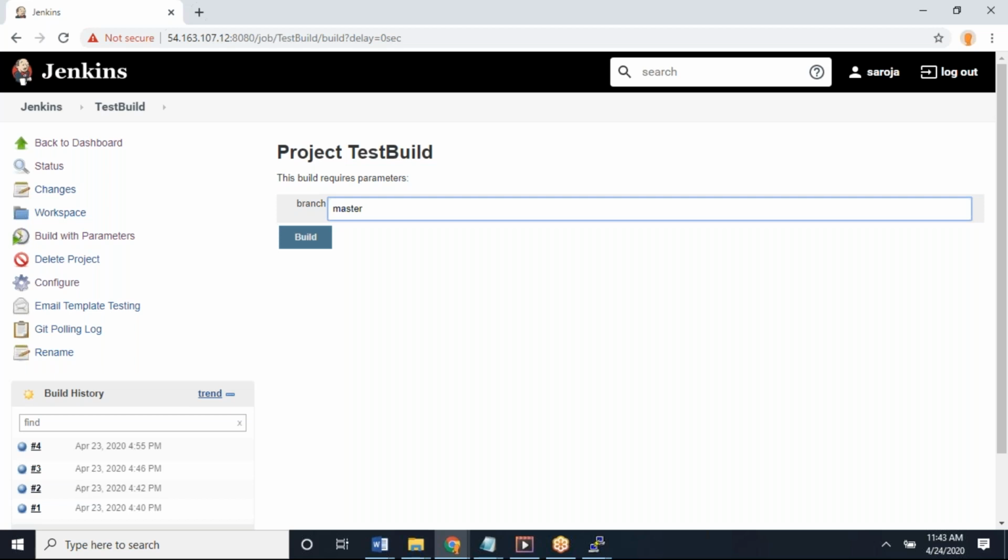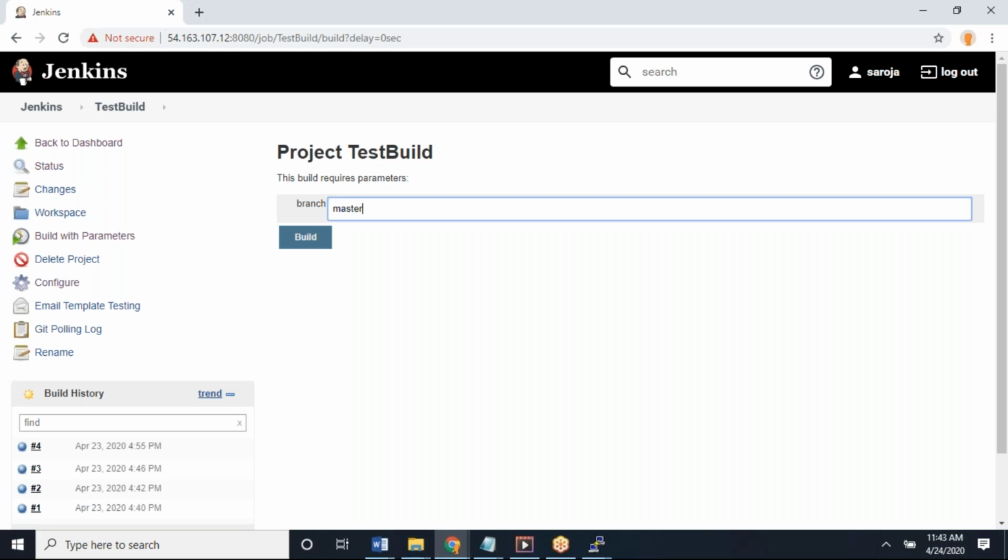I created a variable, and from now onwards, Shilpa can provide whatever branch name she needs. Now you may think that in that case, every time she has to log into Jenkins and provide it manually, right? That would be a manual task again, not automation. Yes or no? So again, there is one workaround.